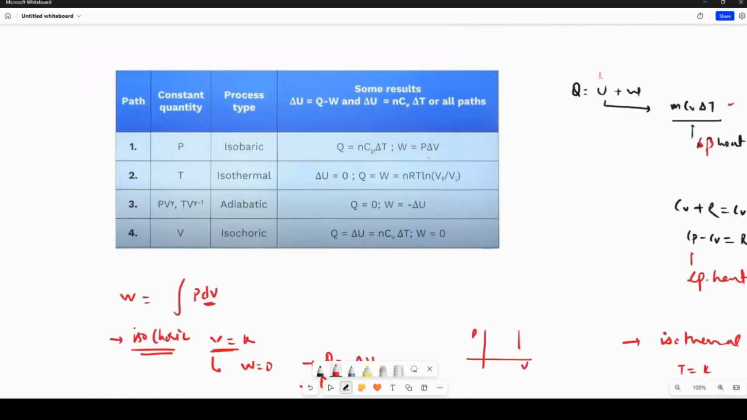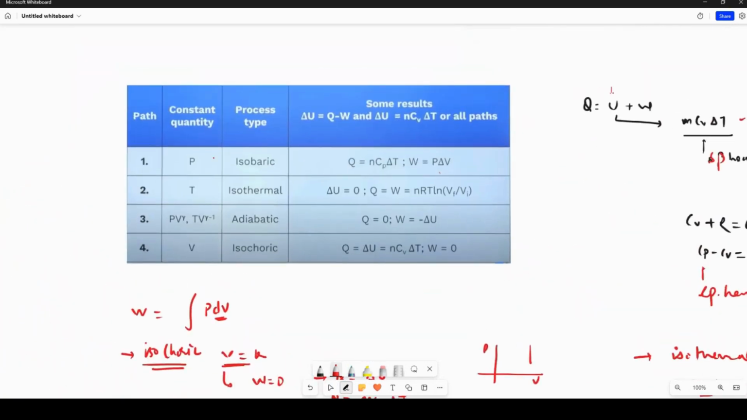Now if I try to summarize: in the isobaric process, the heat is nCp delta T, and the work done is this. In the isothermal process, delta U is 0, Q is equal to W, which is nRT ln V2 by V1, or V final by V initial. If you see the isochoric process, work done is 0, Q is equal to delta U, which is nCv delta T.